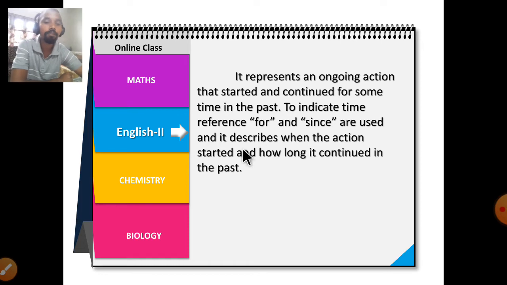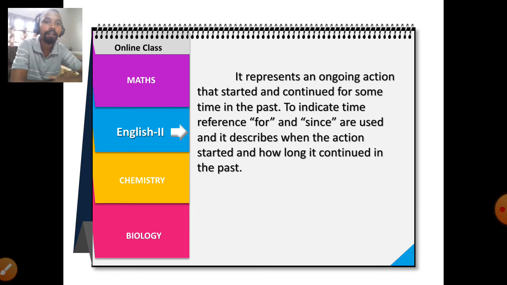Let's see the definition of past perfect continuous tense. It represents an ongoing action, one that is going on, not finished.